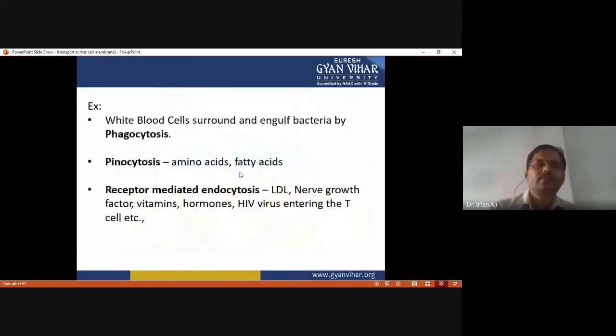So white blood cells surround and engulf bacteria by phagocytosis, and amino acids and fatty acids are transported by pinocytosis, and low density lipoprotein, nerve growth factor, vitamins, hormones, and HIV virus entering the T cell occur through receptor mediated endocytosis.